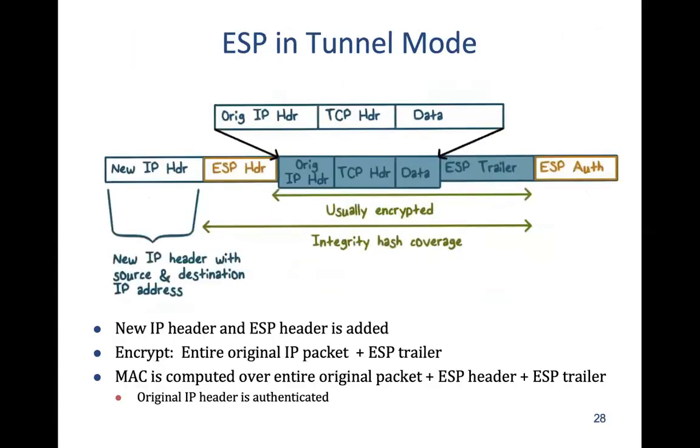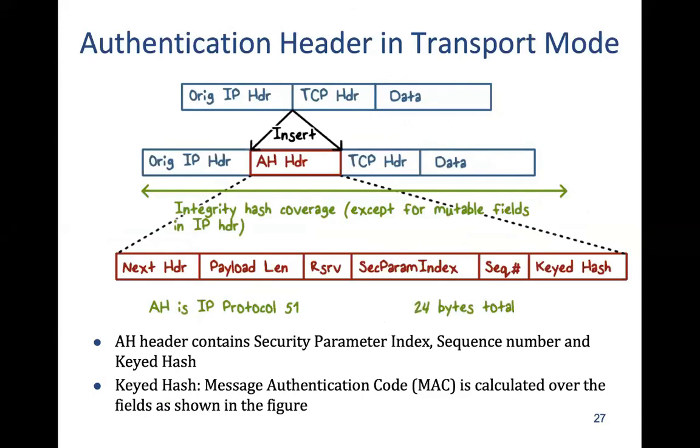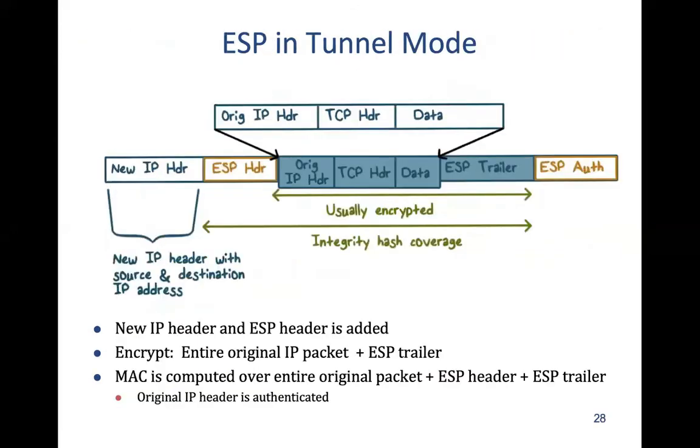Now let's look at ESP in tunnel mode. What we have seen earlier is ESP in transport mode, both ESP and authentication in transport mode. Now we are looking at ESP in tunnel mode. Tunnel mode, remember, one packet goes inside another packet. So this is the new IP header, and then the ESP header, and this is the original IP packet that's now encrypted. And for authentication, there is an authentication code here, which is the MAC.